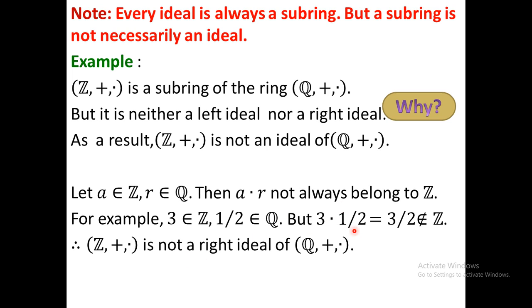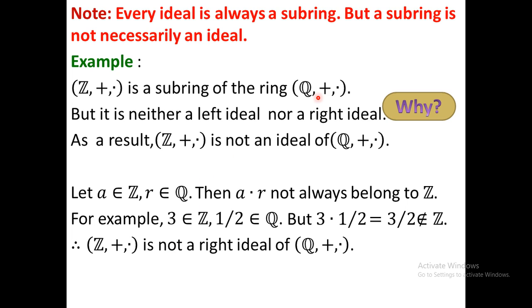Okay, when the element of the ring is in the left portion, then this will be a left ideal. When the element of the ring is in the right portion, then this will be a right ideal. So since here A dot R is not in Z, we can conclude that Z plus dot is not a right ideal.